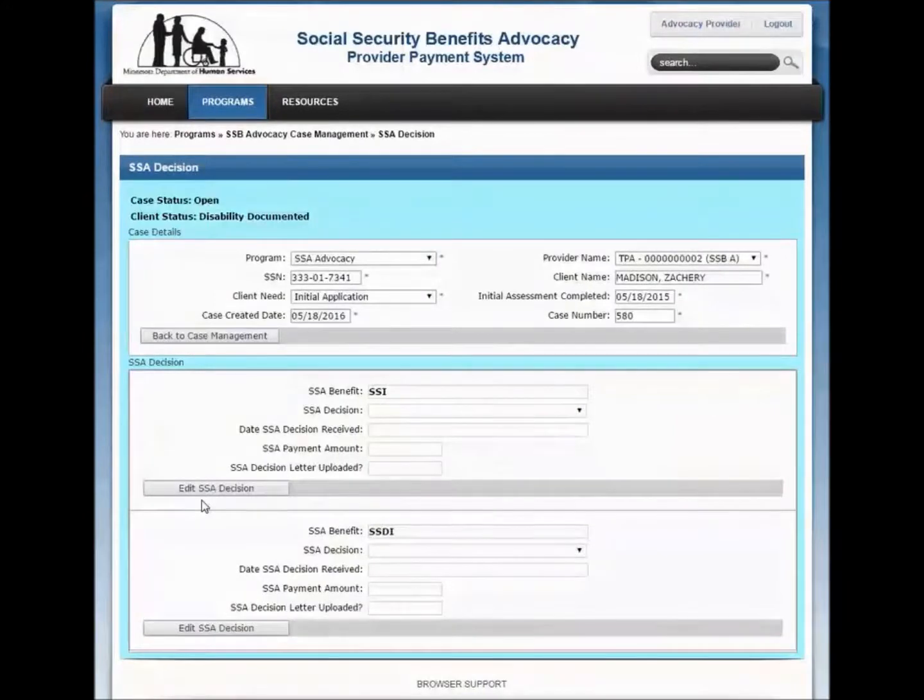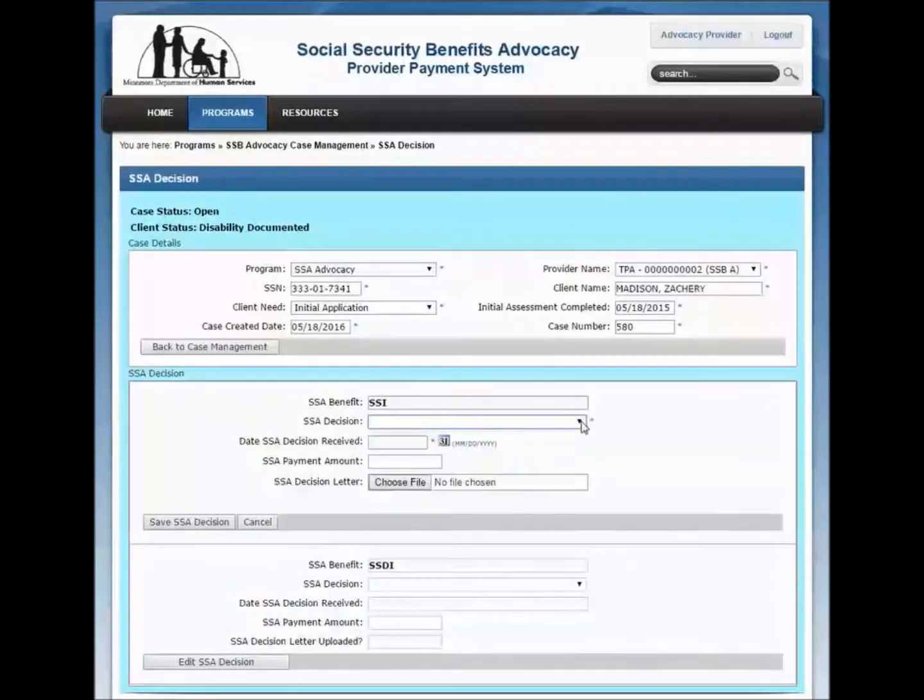Click the Edit SSA Decision button and complete the fields in the SSA Decision section. In the SSA Decision field, indicate SSA's decision from the drop-down menu. In the Date SSA Decision Received field, enter the date listed in your client's award letter or the date you first learned of the SSA decision. In the SSA Payment Amount field, enter your client's monthly ongoing SSA payment amount if known.